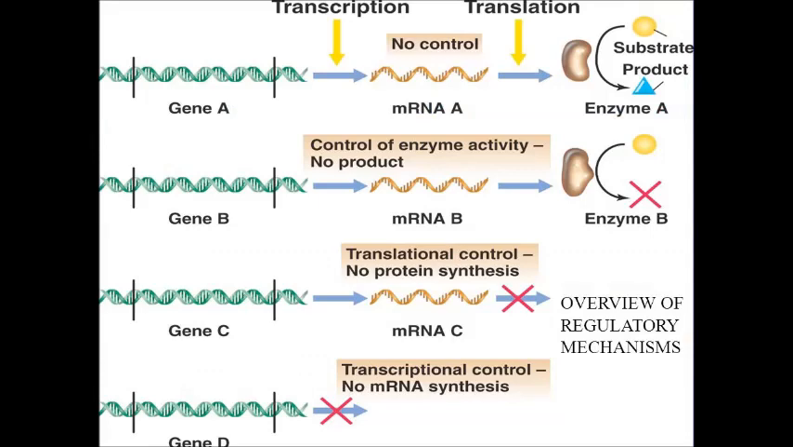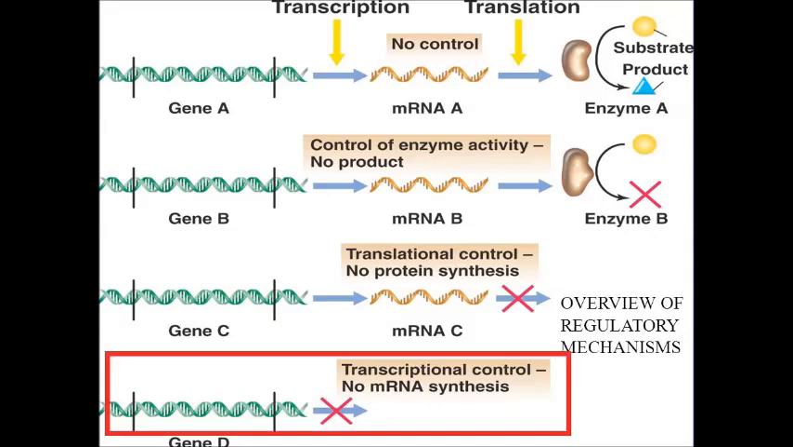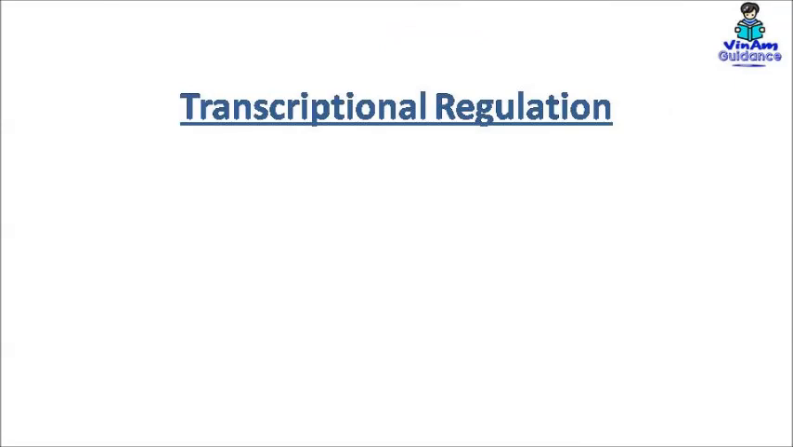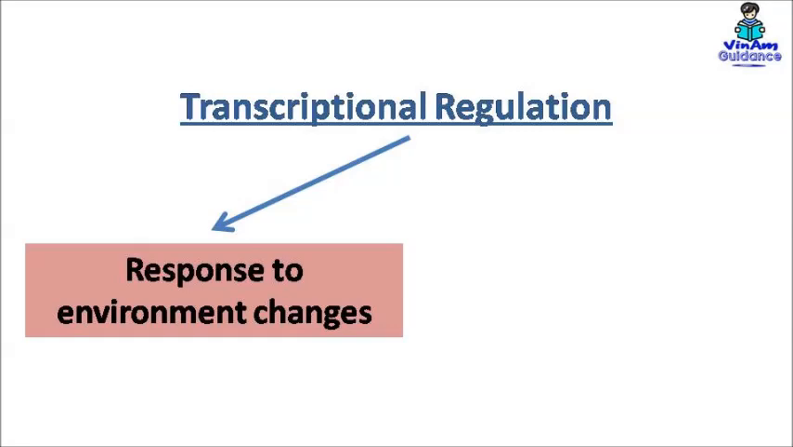The gene expression in prokaryotes can be regulated at several different levels like transcription, mRNA processing, mRNA turnover, translation, and post-translation. In this video, we'll only talk about the gene regulation at transcription level. Now, there are two general categories of regulation of transcription. The first one is when the gene expression is turned on or turned off in response to environmental changes.